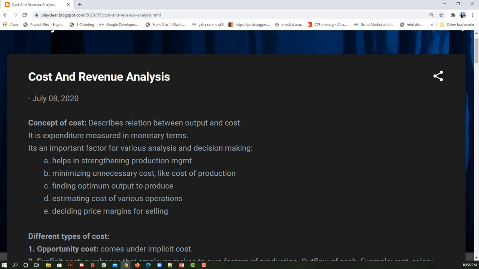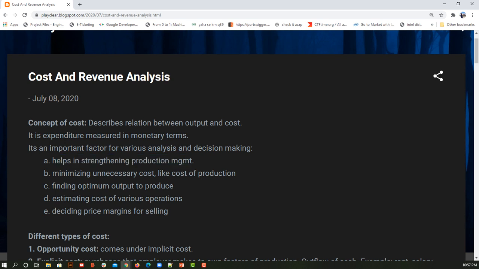So what are all the things that we can do with this concept? Okay, so it helps us in strengthening the production management, because with everything going into the production management, we can see for which operation how much is spent, and for which operation which things are not required. So all these things we can identify based on how much expense is occurring, how much money is spent, which is nothing but cost. Okay, so based on that we can see where we need to strengthen, which operation needs to be replaced by which other operation so as to minimize the cost.